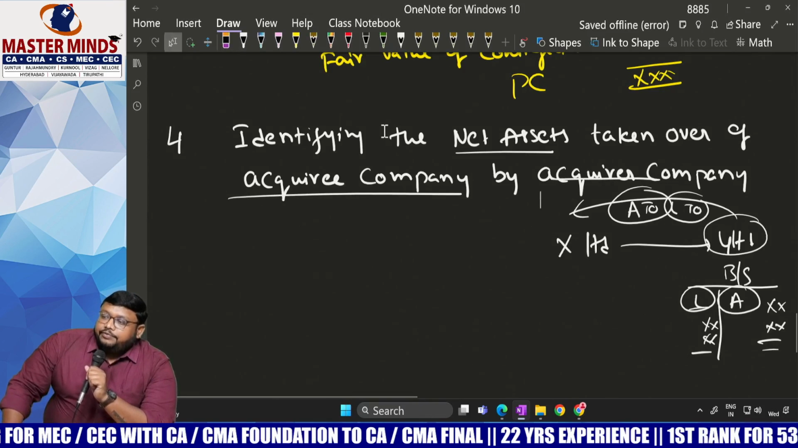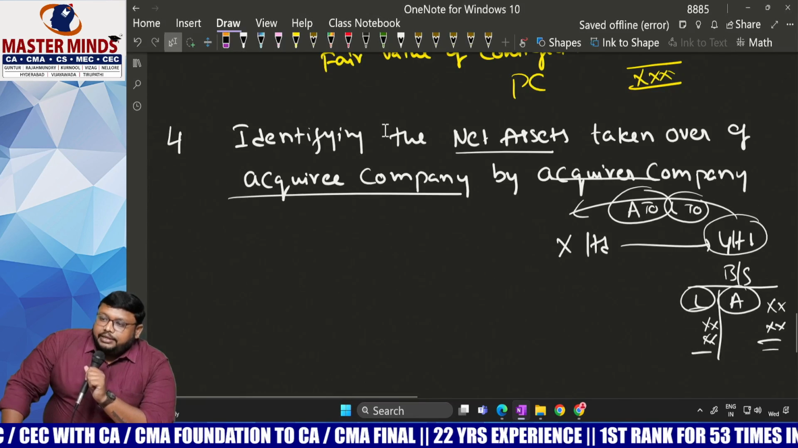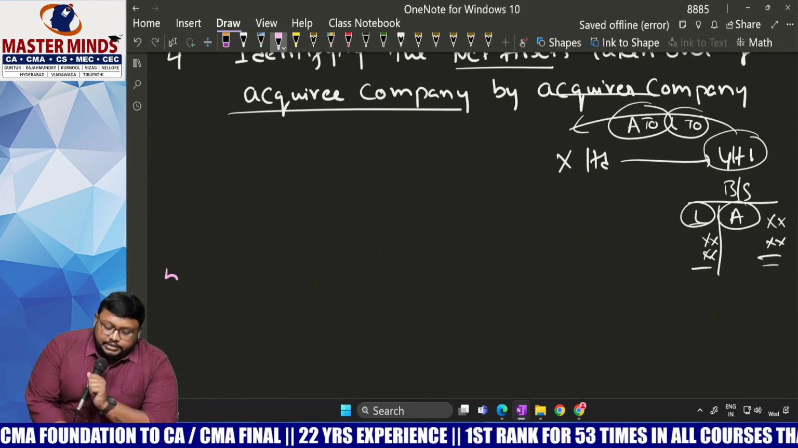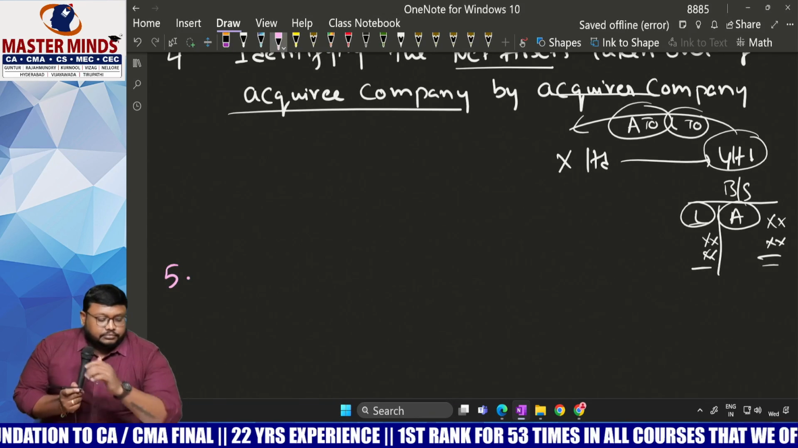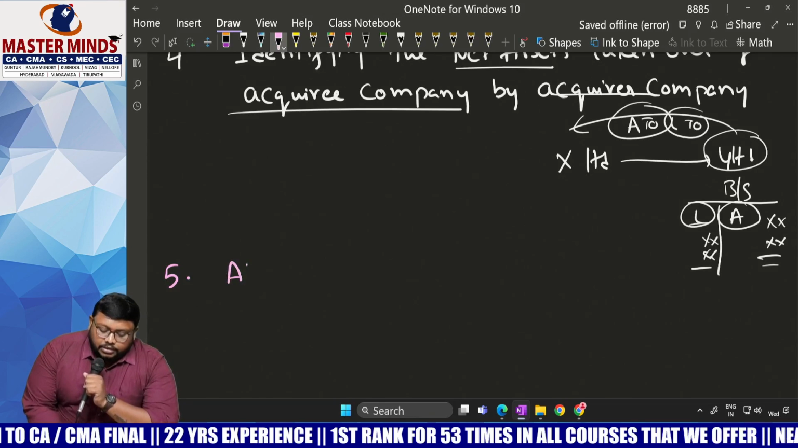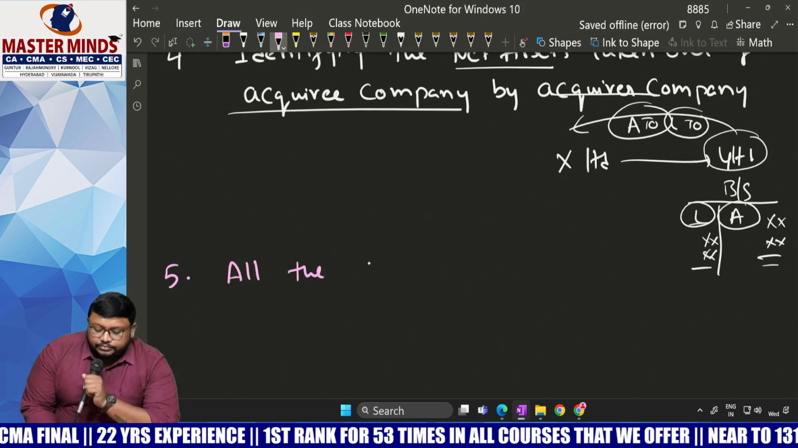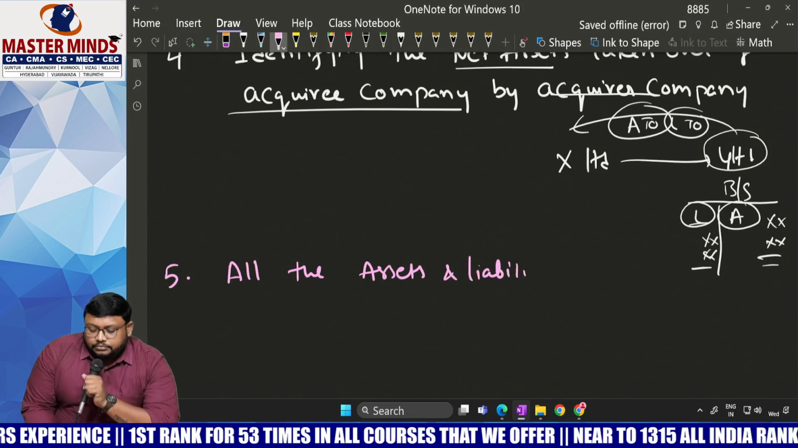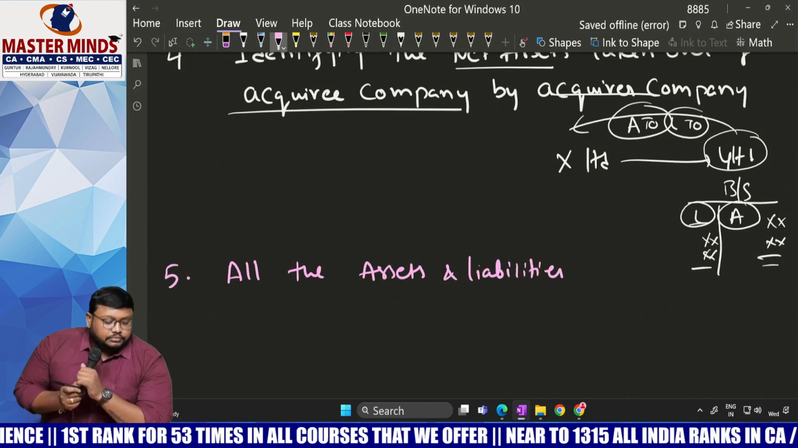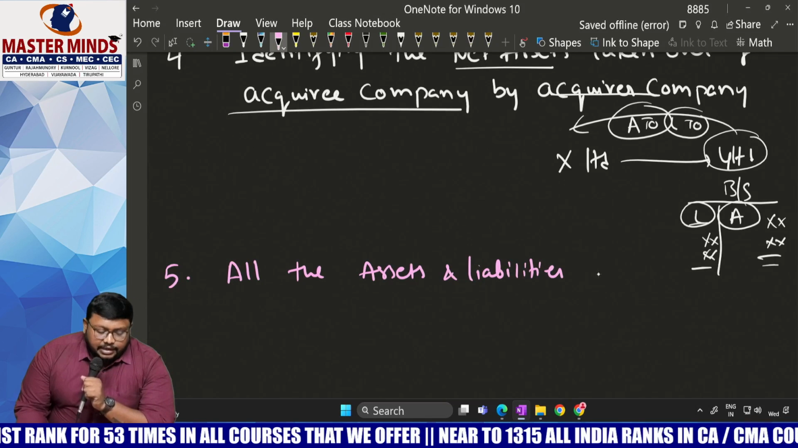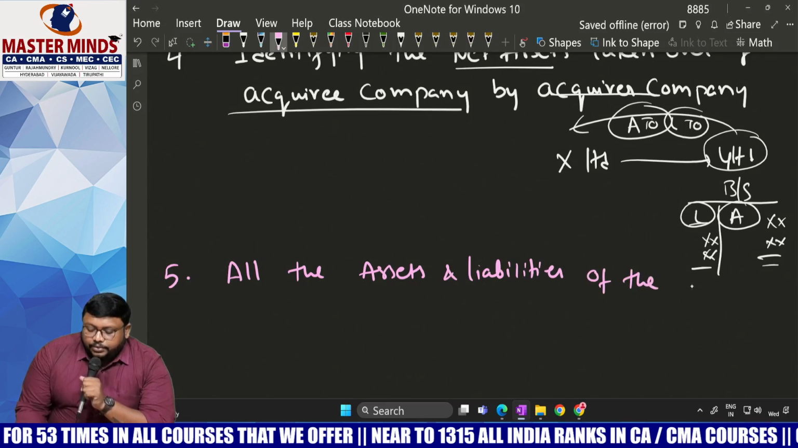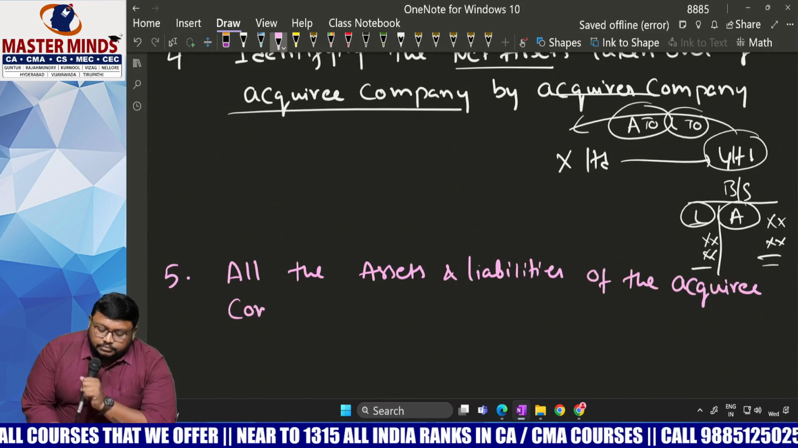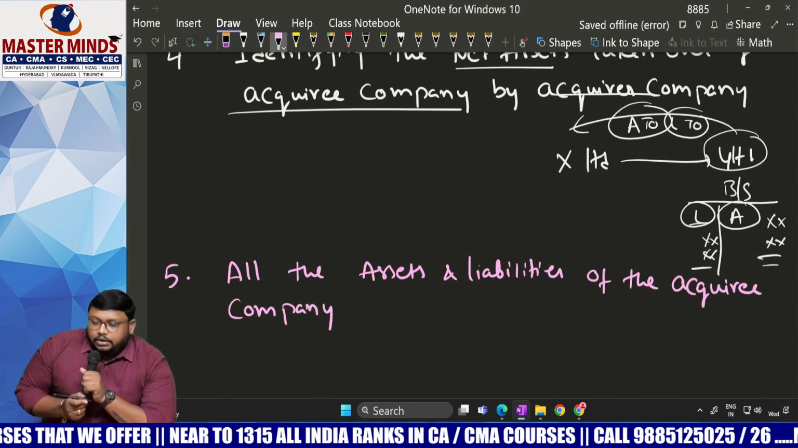So first you have to identify what are the assets taken over, what are the liabilities taken over. So next, fifth step, after identifying that, fifth point, all the assets and liabilities of the acquiring company.